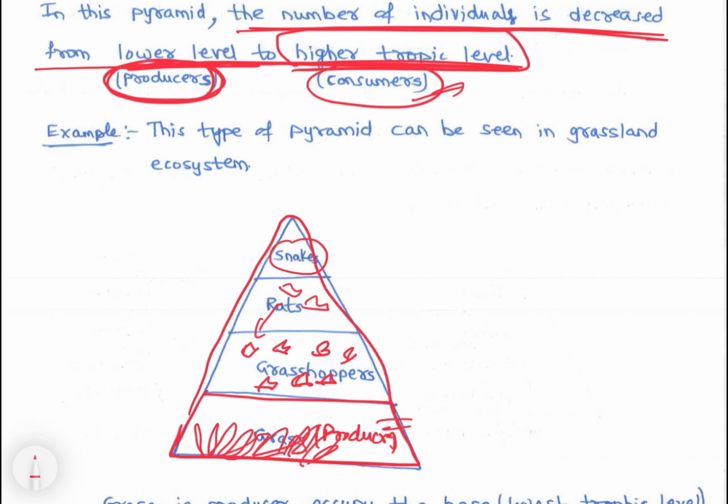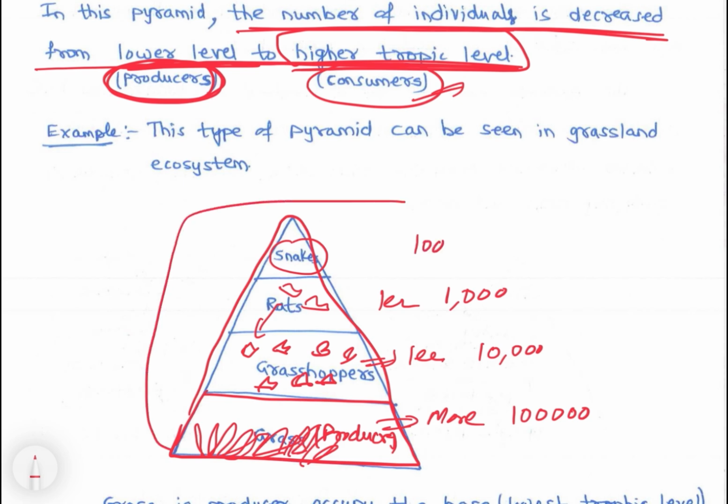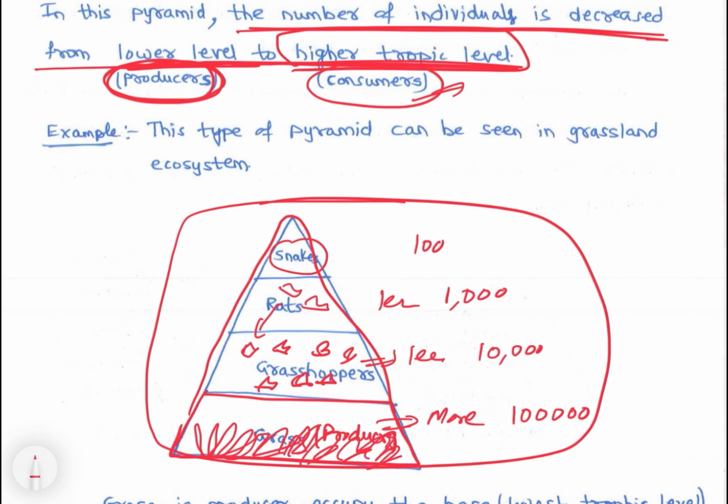See, here more numbers, here less numbers, and here lesser, say here 1 lakh. So let's take 10,000 grasshoppers, and rats would be 1,000, nearly, and snakes would be 100. That much only they can support, because obviously grass would be more in number. Snakes would be less. If snakes are more than rats, then snakes will die, because snakes eat rats. So that is the case.